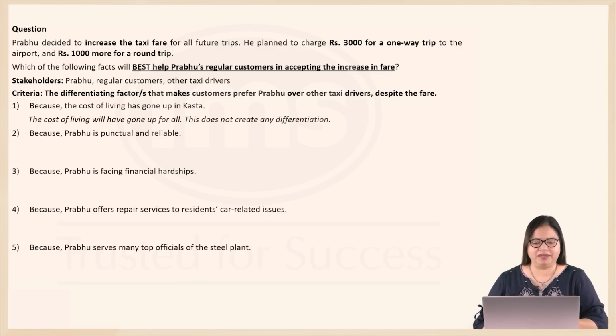Option 2, because Prabhu is punctual and reliable. Now look at the comparison point. We are told that his punctuality and reliability and trustworthiness is unmatched. That's one of the facts of the case given. So this can be a differentiating factor. If customers are to choose Prabhu over other taxi drivers, despite the increased fare that he is charging, it must be because there is something else that he has to offer. And that something else could be his punctuality and reliability. So this is a good option.